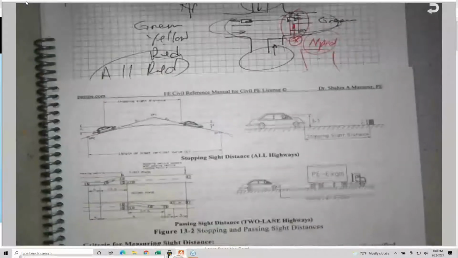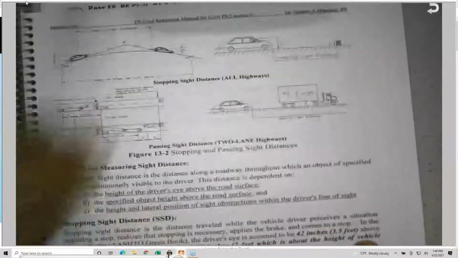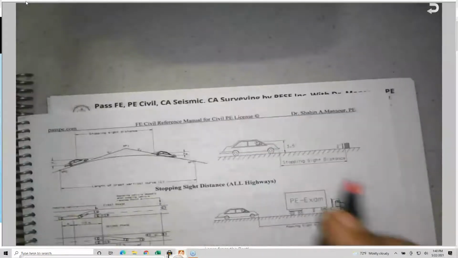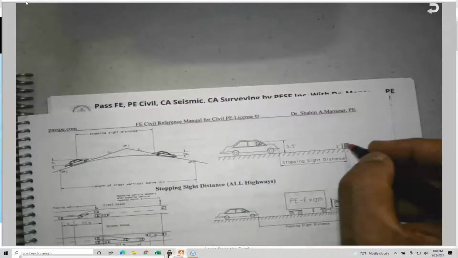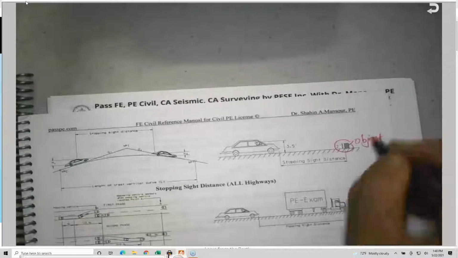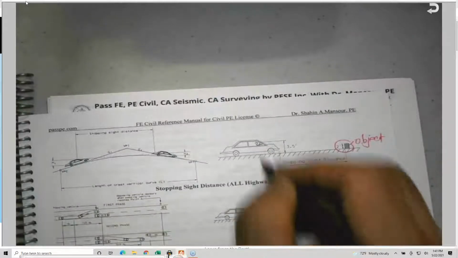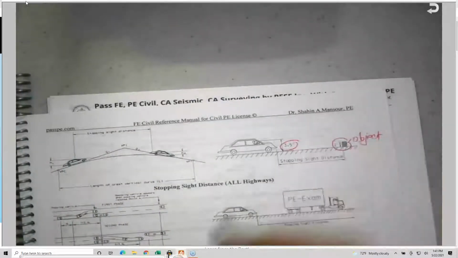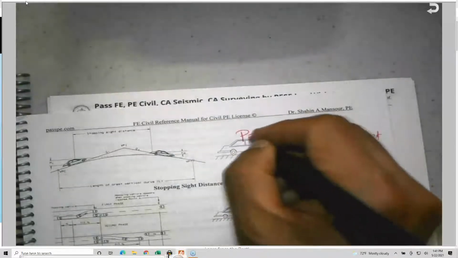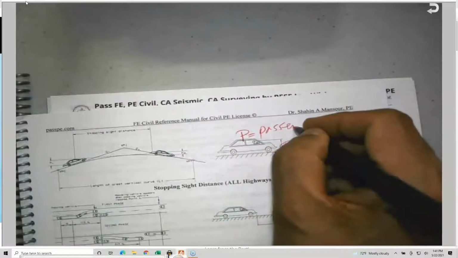This is an illustration to show you what the stopping sight distance is. So this is the 2 feet object on the freeway or the street, and this is a passenger car, and they are using 3.5 feet. And there is one statement at the end. Why do they select a passenger car? We call it P, by the way. P stands for passenger car.